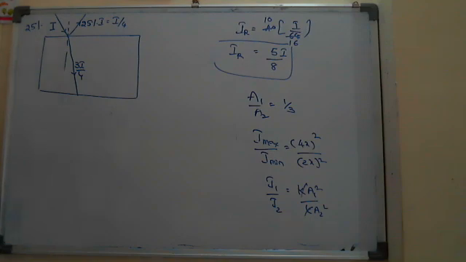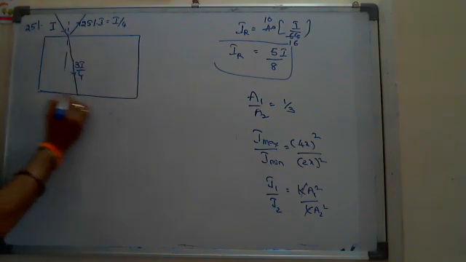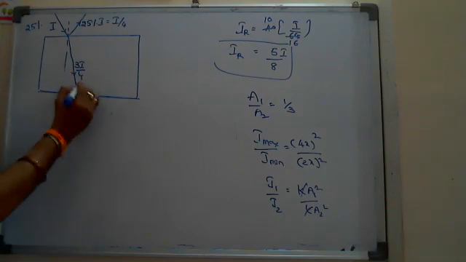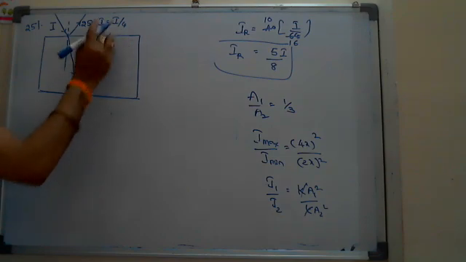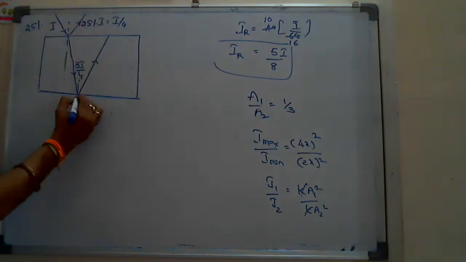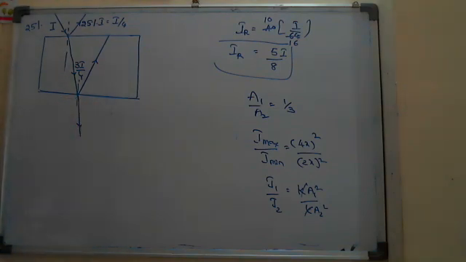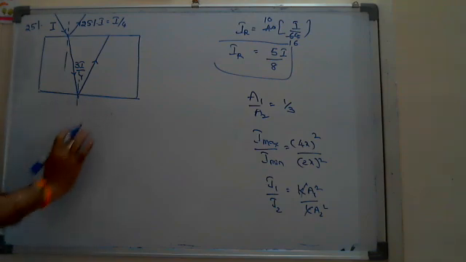And here it is incident on the other surface now. Again, practically there will be some part of light reflected, some other part of light is refracted, like this, bending away from the normal.